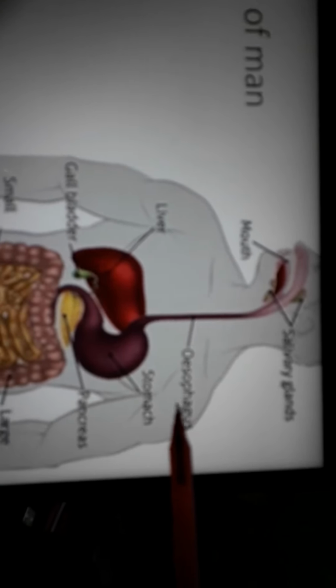Now from this pipe it goes to the small intestine. See, this portion is the small intestine. It contains a long tube. Small intestine is actually a very long tube. If you elongate the small intestine, it will be about 7 meters long. Imagine, 7 meters is more than a sari. So the food passes through this long tube.